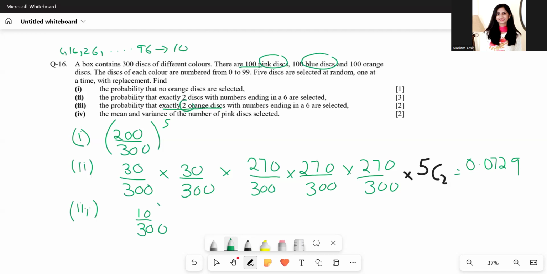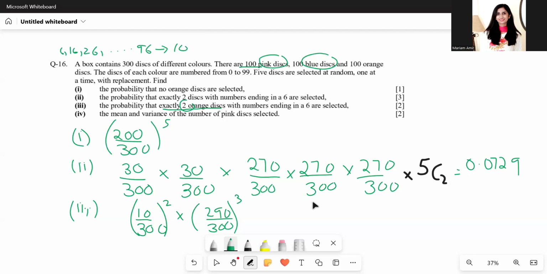So instead of multiplying this twice, I'm going to write a square on it. And then the rest of the discs are all the other discs except for the orange discs ending with the 6. So those would be 290 remaining discs. So 290 over 300.